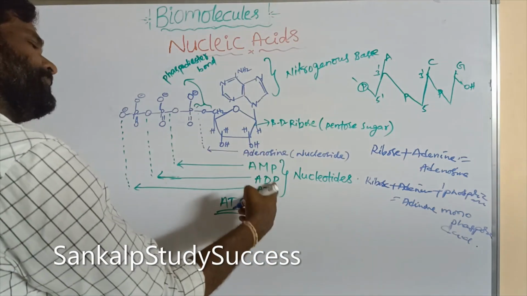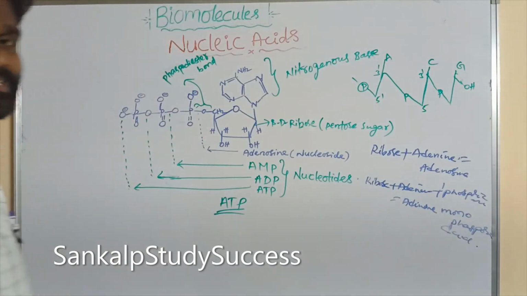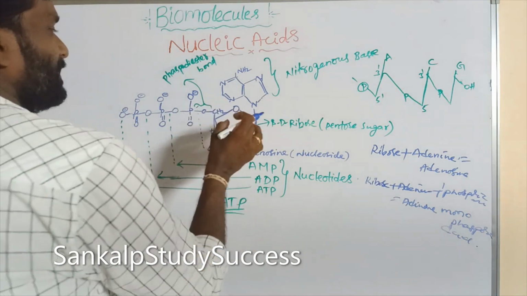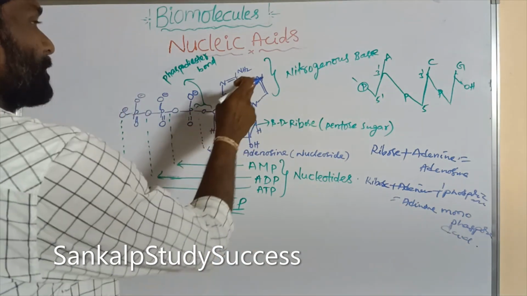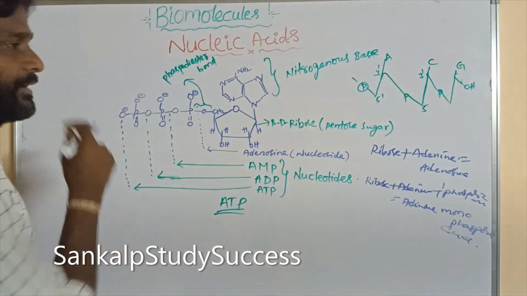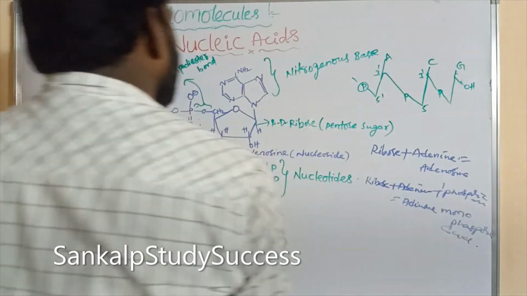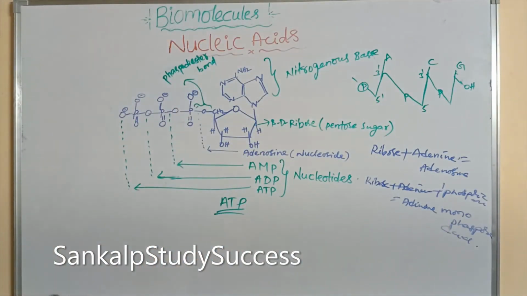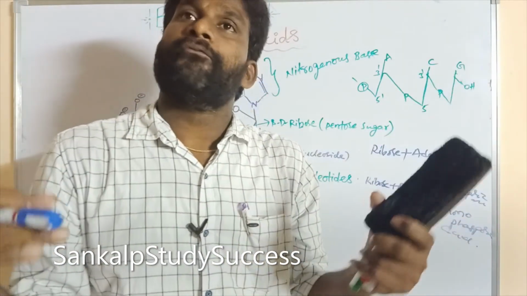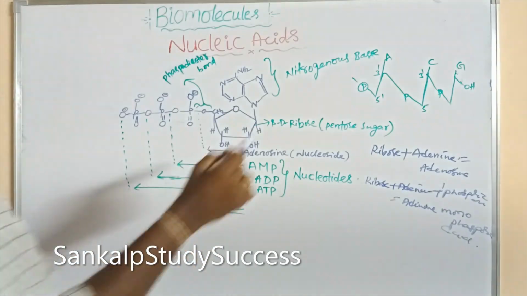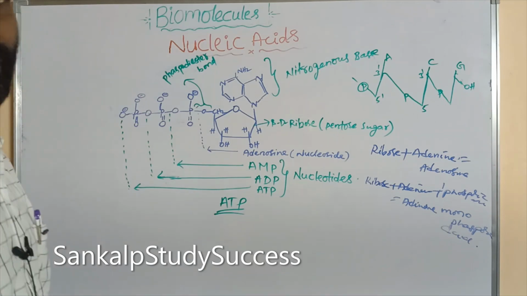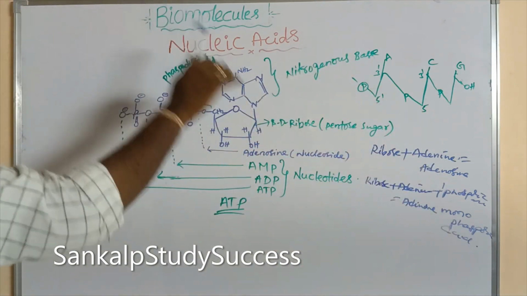AMP, ADP and ATP are nucleotides. So in this structure, pentose sugar plus base plus phosphoric acid is equal to nucleotide. Nucleic acids are the combination of nucleotides. Nucleotides are joined together by the 3' position of one nucleotide and the 5' position of another nucleotide.